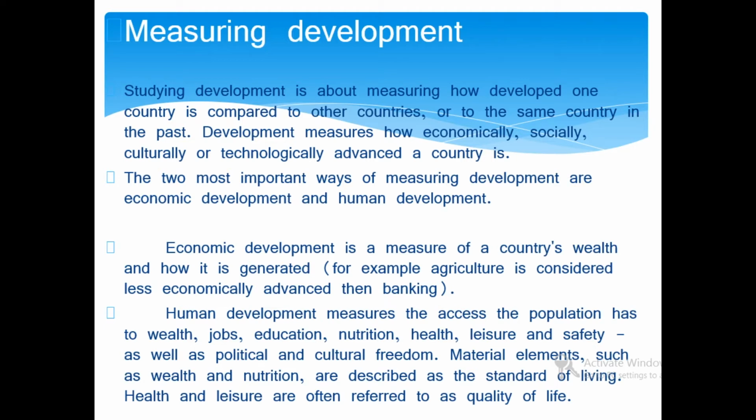Human development measures the access the population has to wealth, job, education, nutrition, health, leisure, safety, as well as political and cultural freedom. Material elements such as wealth and nutrition are described as a standard of living. Health and leisure are often referred to as quality of life.